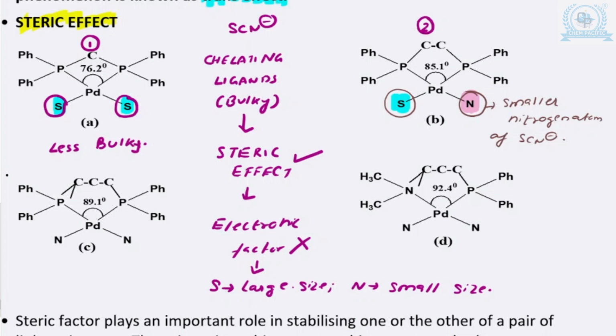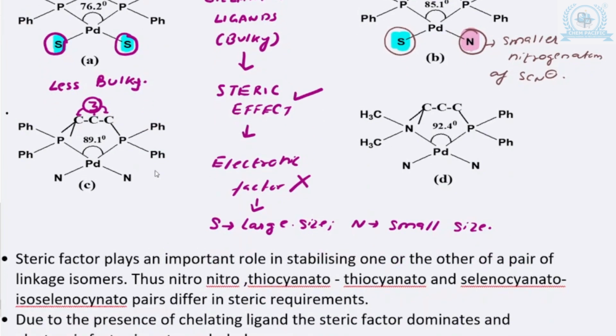Gradually, I need to prove this further. Now I have made the number of carbon atoms three. Because of this, the space reduces even more. This is very sterically hindered, the most bulky ligand, and the space has reduced considerably. So with the increase in the number of carbon atoms in the chelating ligand, both positions are now occupied by the smaller nitrogen.